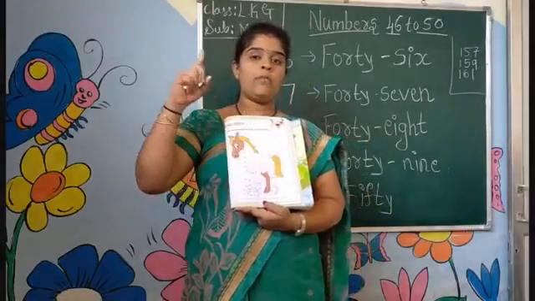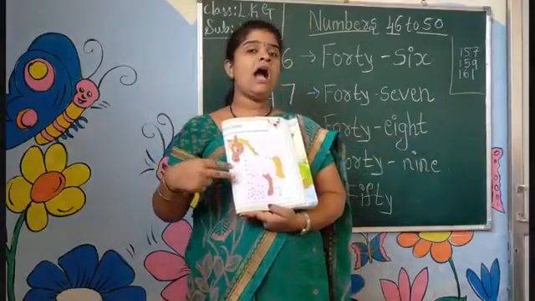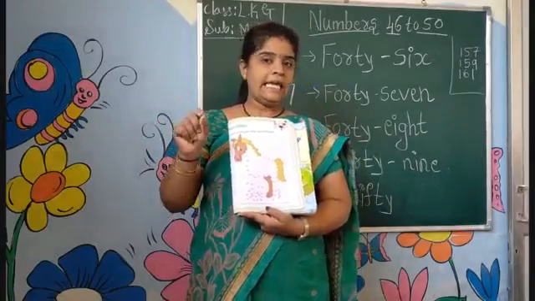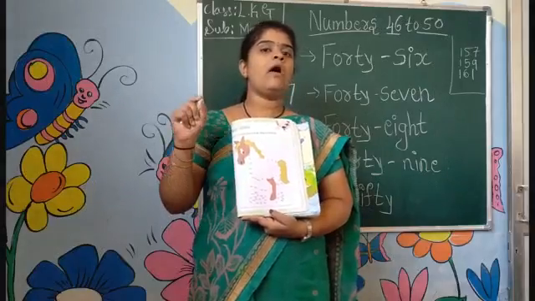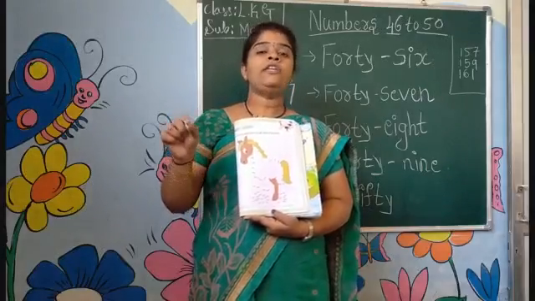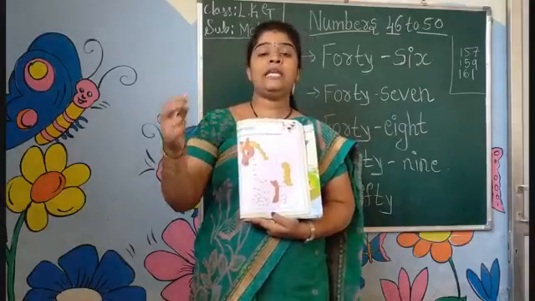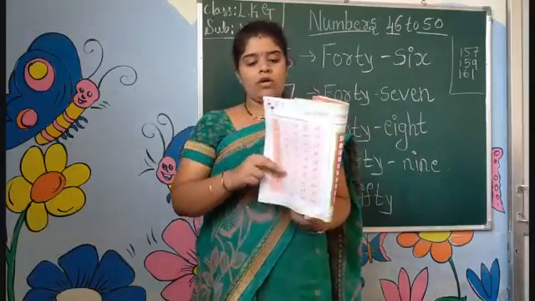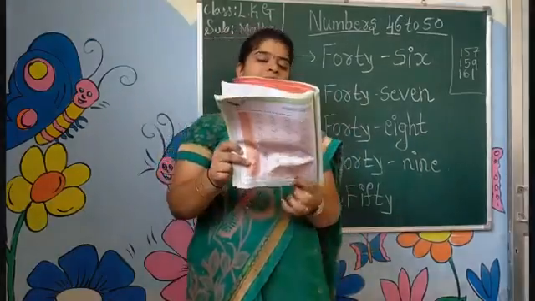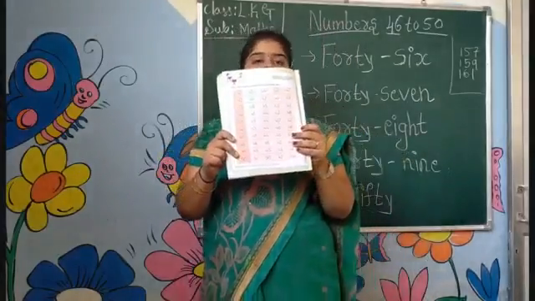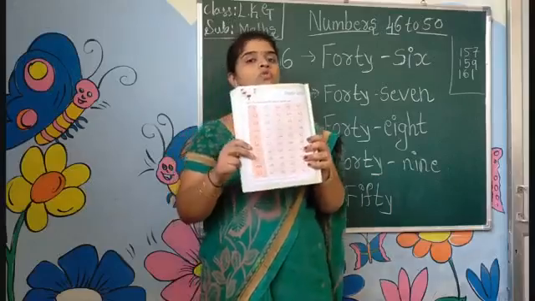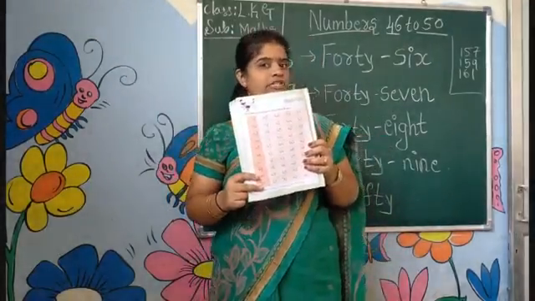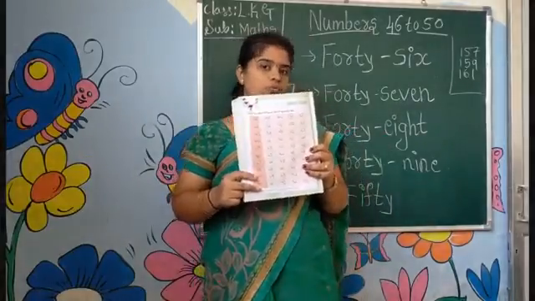If you join the numbers 1 to 50, you will get your one horse picture. Okay, children? Carefully join the numbers 1 to 50. When you are joining the numbers, you have to say the number after. Okay? Okay, turn the page. Here, on one side they are given numbers and on another side they are also given numbers. You have to circle the right side numbers. You already did, children. Like this, we have to do.